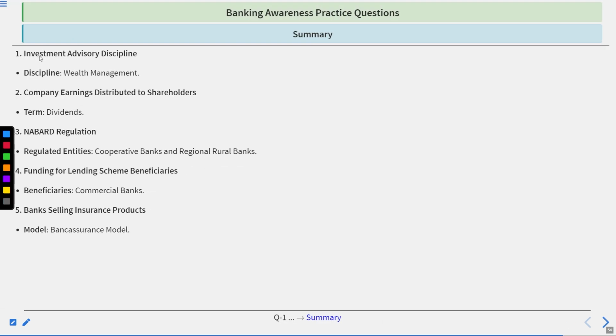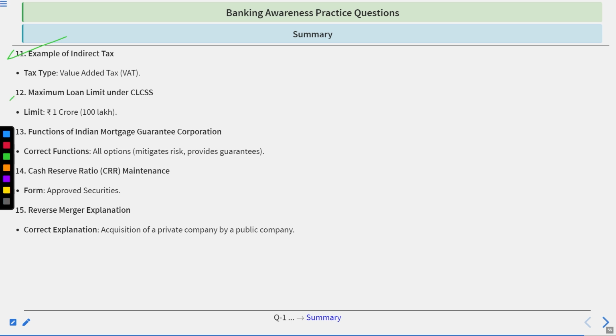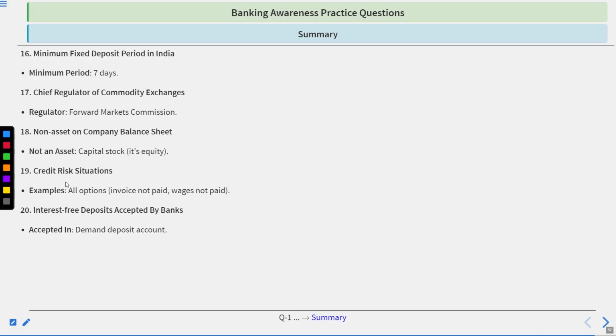We have finished this topic. Now the part of summary. We have talked about investment advisory discipline, company earnings distribution to shareholders, NABARD regulation, funding for lending scheme beneficiaries, banks selling insurance products, transferring rights under a life insurance policy, concept of microcredit, equity share, common name, EMV abbreviation, systematically important non-deposit taking NBFCs, example of indirect tax, maximum loan limit under CLCSS, functions of Indian Mortgage Guarantee Corporation, cash ratios maintenance, reverse merger explanation.